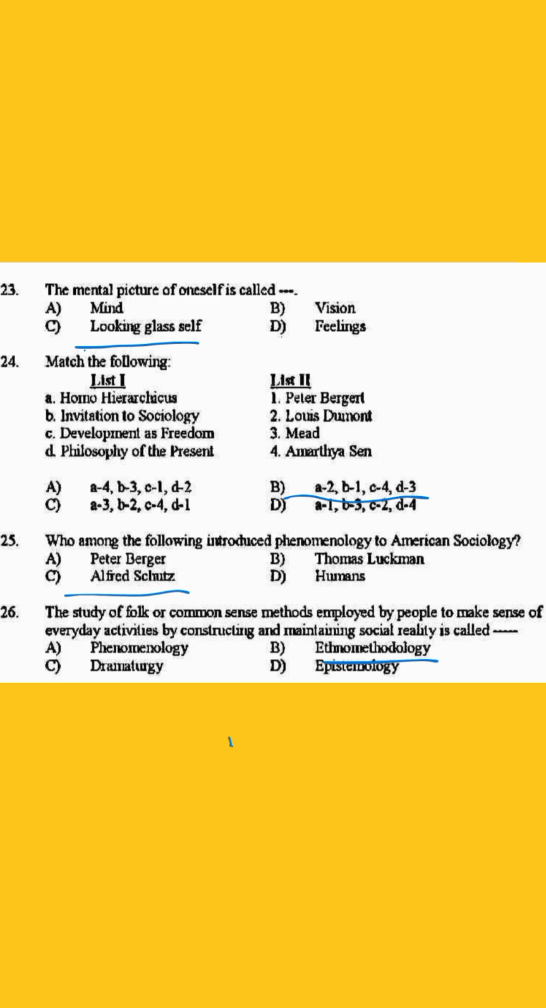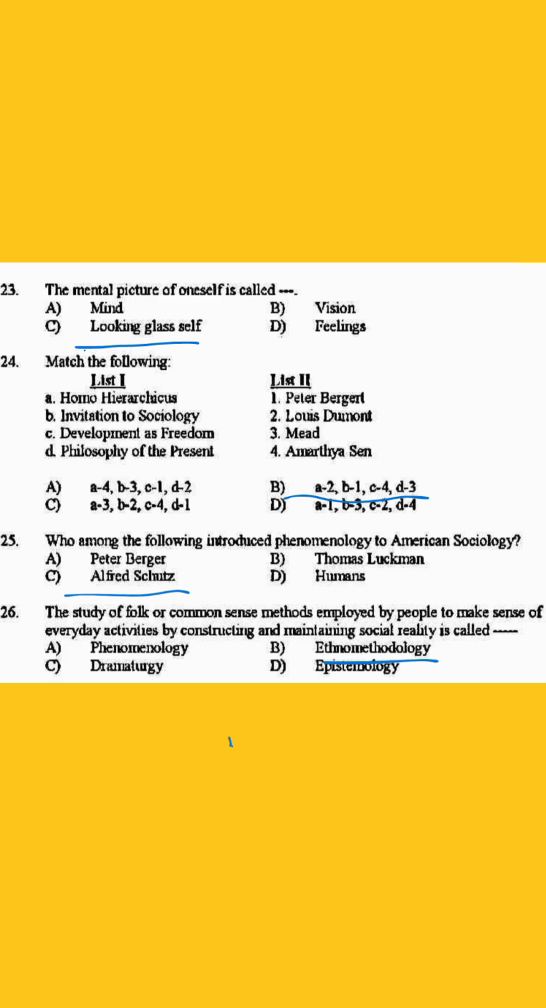24. Match the following. Homo Hierarchicus, Louis Dumont. Invitation to Sociology, Peter Berger. Development as Freedom, Amartya Sen. Philosophy of the Present, Mead. The answer is option B. 25. Who among the following introduced phenomenology to American sociology? The answer is option C, Alfred Schutz.